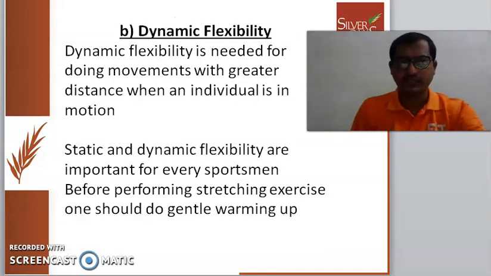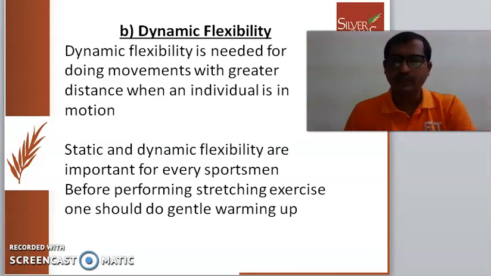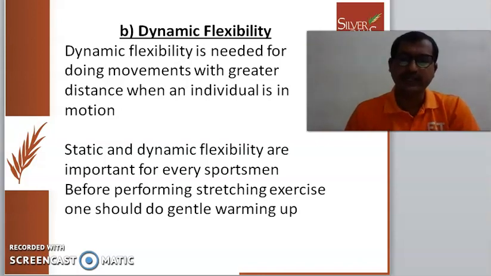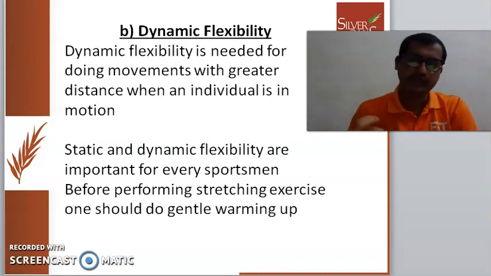Dynamic flexibility. Dynamic flexibility is needed for doing movements with greater range when an individual is in movement. In any activity, dynamic flexibility is more important. If you are doing a serve in tennis, you need flexibility in your upper body to swing and coordinate the ball and racket to serve to the opponent.